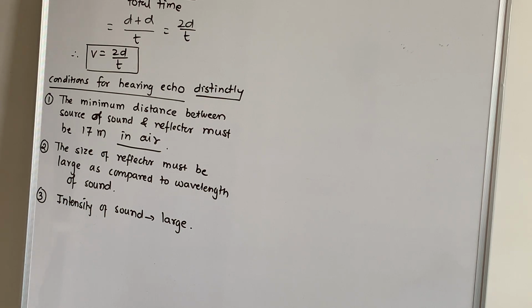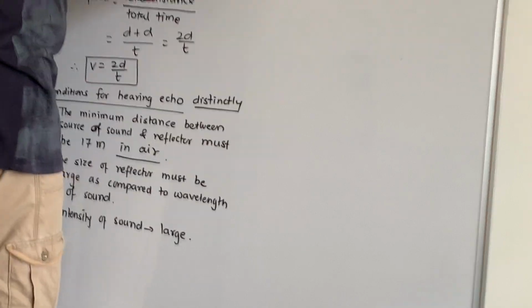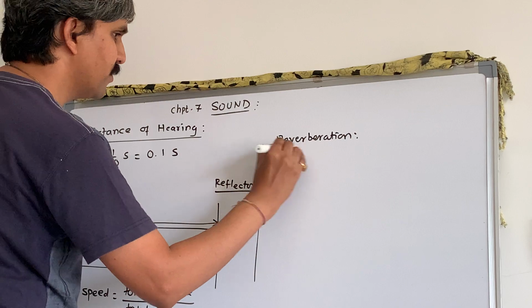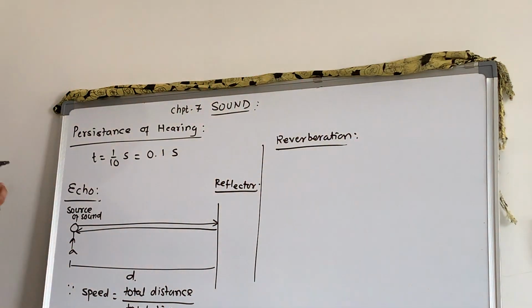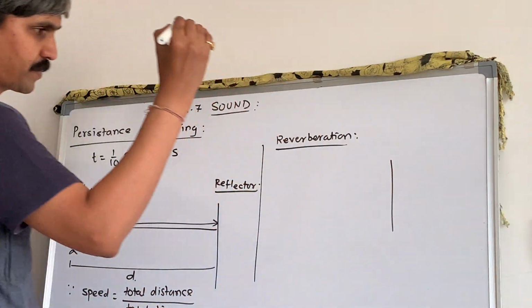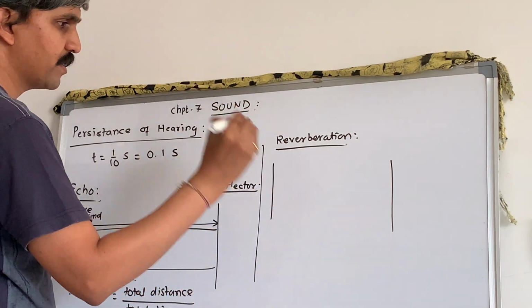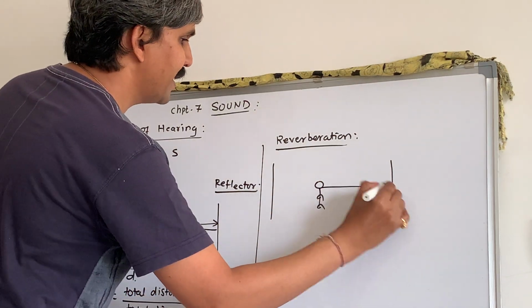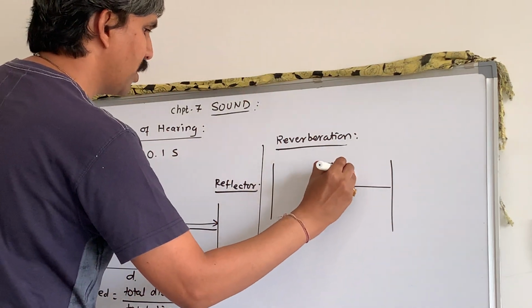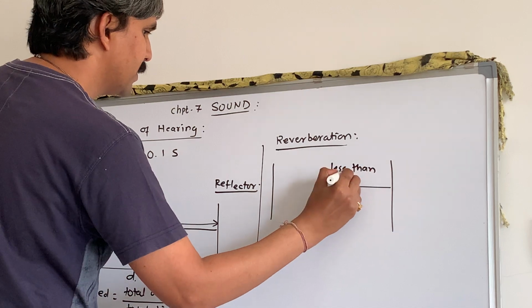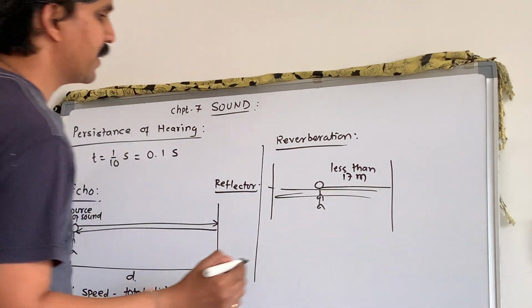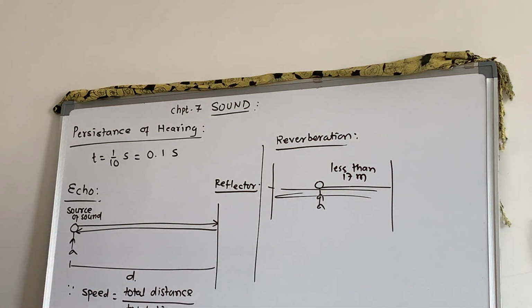Next part is about a term called reverberation. Now what is reverberation? Say this is a reflector, right? Here is again the reflector. Here is a source of sound. This distance is less than 17 meter. Then this sound gets reflected back, and original sound gets prolonged.